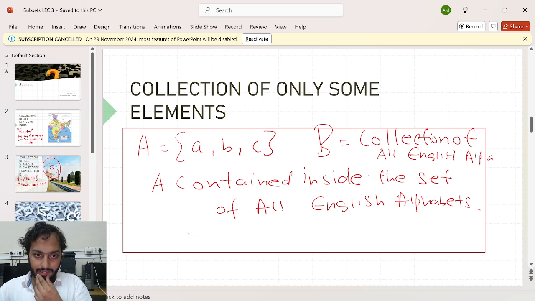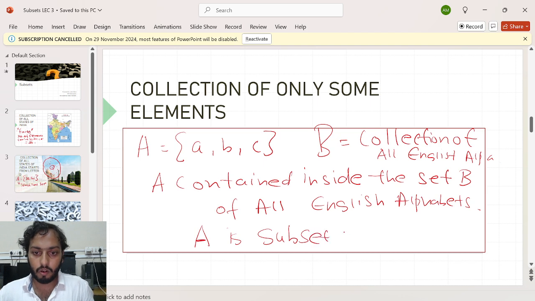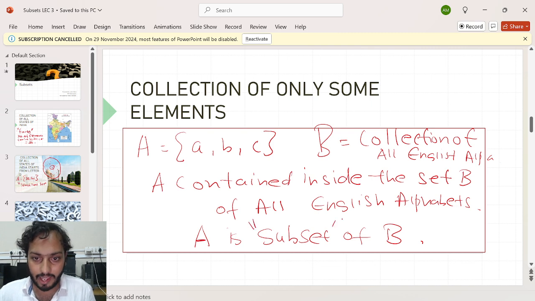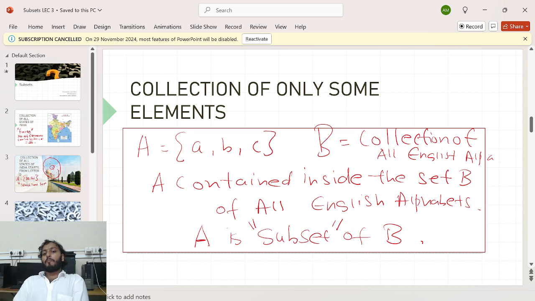Then can I say my set A is contained inside the set B? Can I say this? My new word which I want to introduce here is: I can say my set A, the collection of only the first 3 alphabets, is, please capture this word, a subset of set B. That is the word which I want to introduce here. A is a subset of B. The subset means A is a smaller set and A is a set which is contained inside B. That's the meaning of subset.